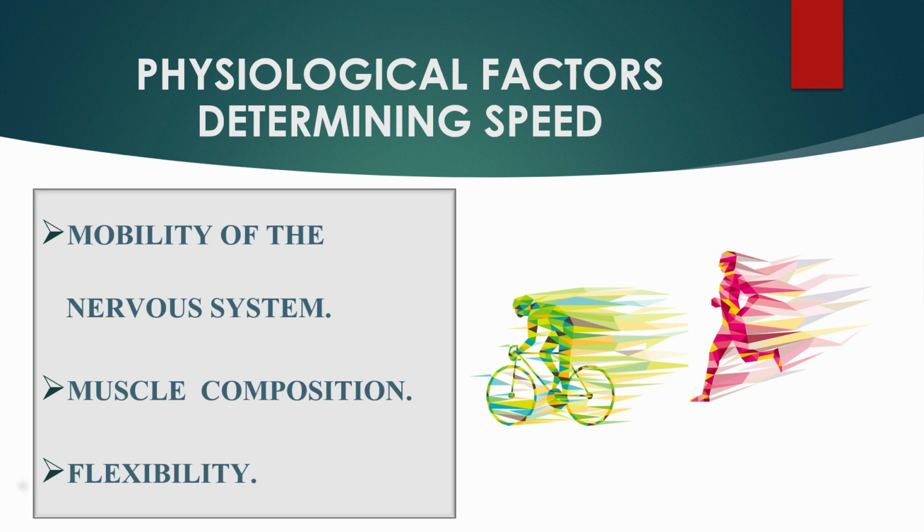Now we will look at factors determining speed. So the first one is mobility of the nervous system. Children, the nervous system is an important link between the brain and the muscles, or we can say our brain is the central nervous system which passes information to different parts of the body.